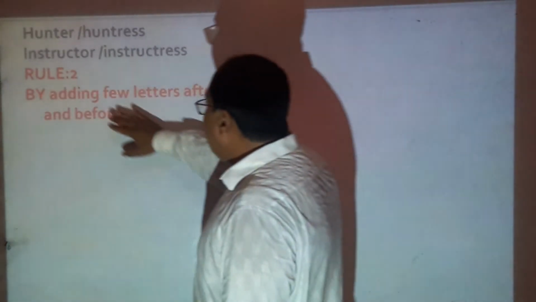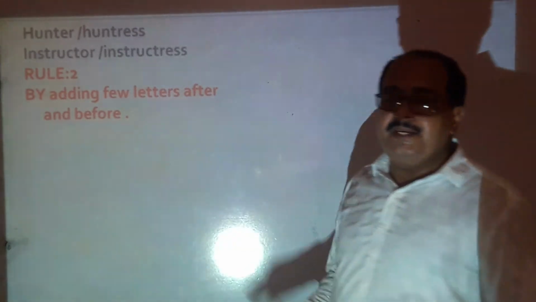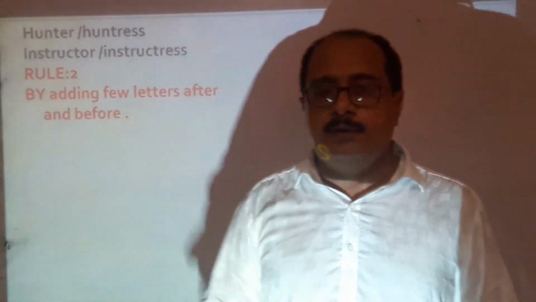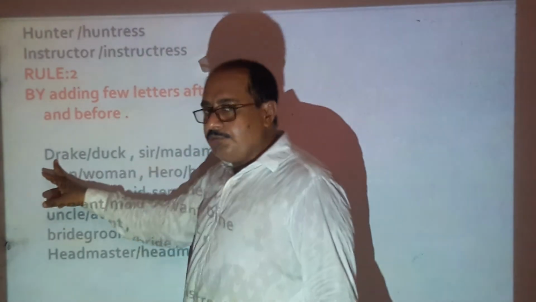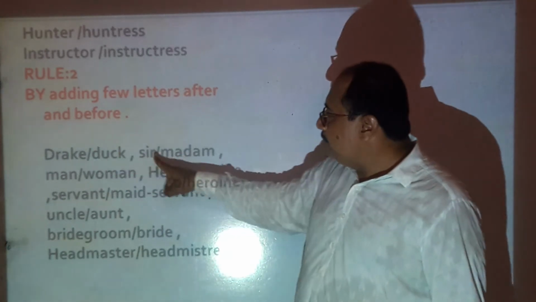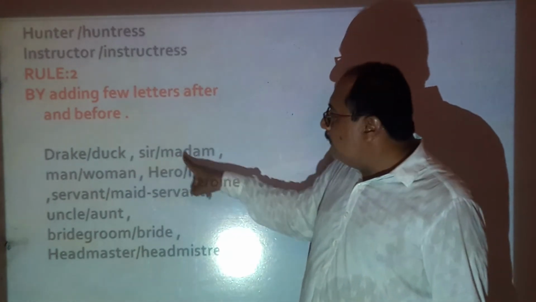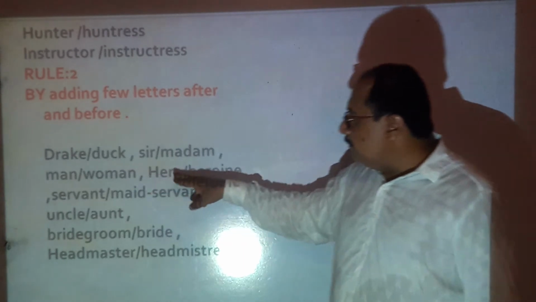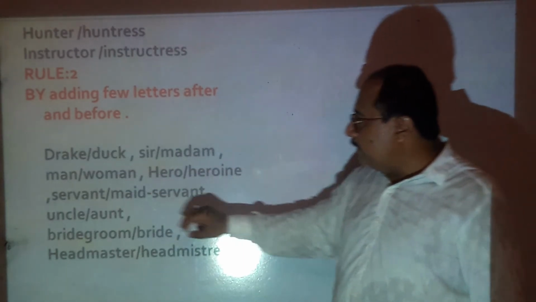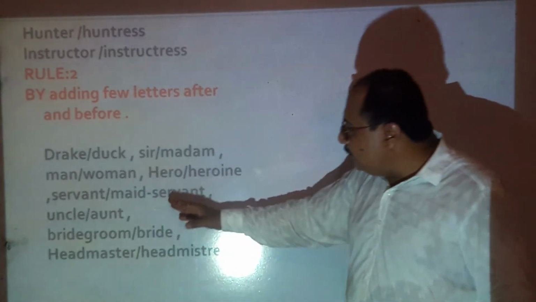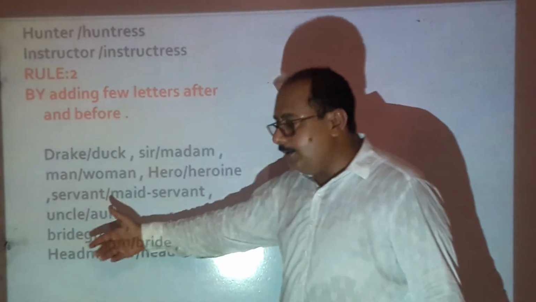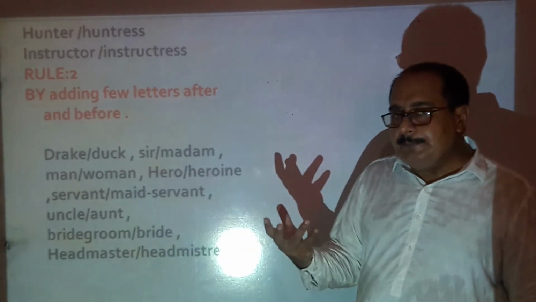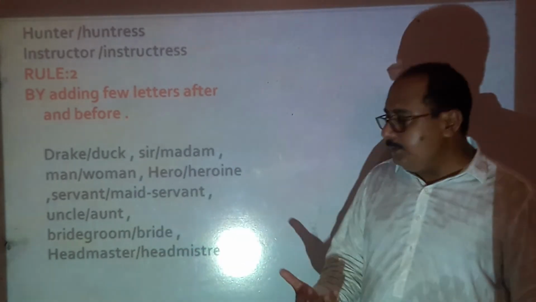The second rule says: by adding a few letters after and before. It means we add some letters before and sometimes after to make the feminine. Like if there is a masculine drake, feminine duck. Masculine sir, feminine madam. Masculine man and feminine woman. Masculine hero and feminine heroine. Masculine servant and feminine maidservant. Uncle is male, aunt is female. Bridegroom is only male, and bride is female.